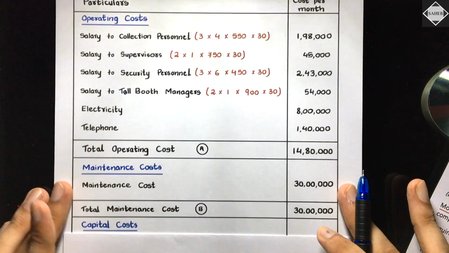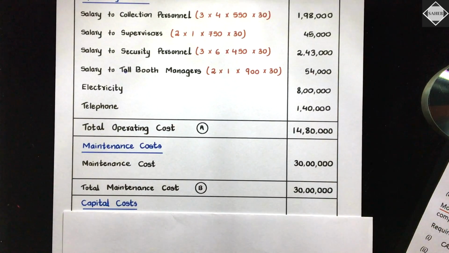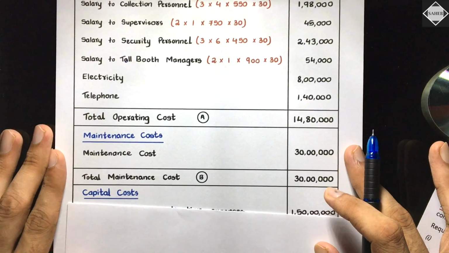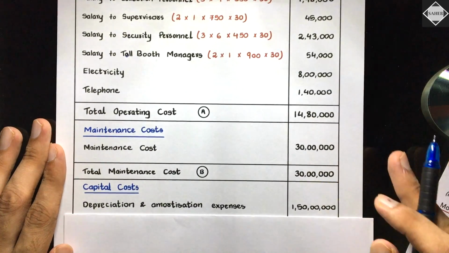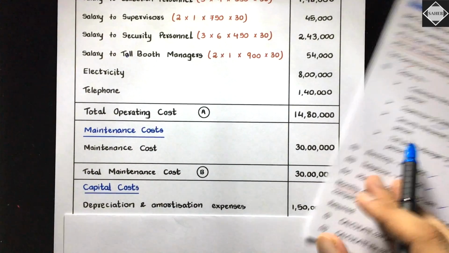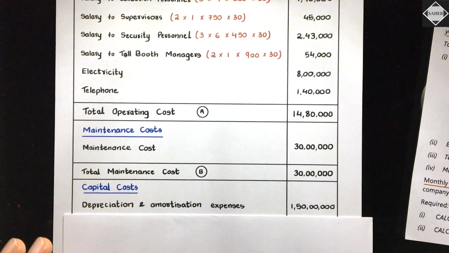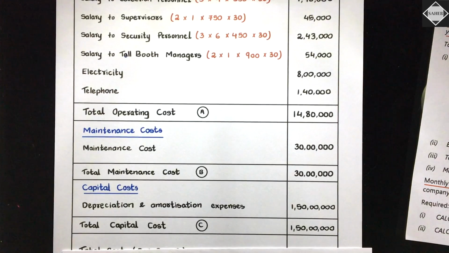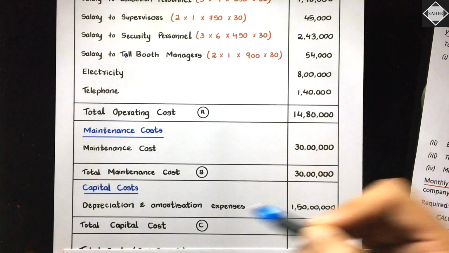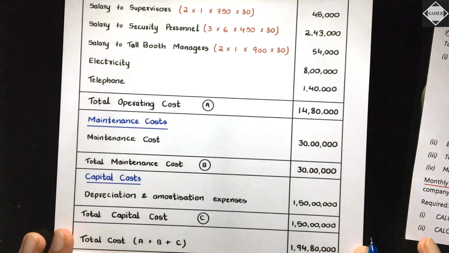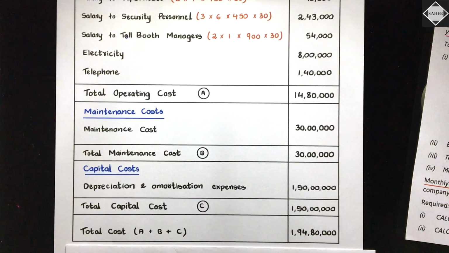Then capital cost, I told you now depreciation is a capital cost. So see here, depreciation and amortization expenses, 1 crore 50 lakhs they said, isn't it? See here, 1.5 crore, so that's 1 crore 50 lakhs. And then total capital cost, the same thing. Then if you add A plus B plus C, that is equal to 1 crore 94 lakh 80,000. That is your total cost. Is this clear? Simple and straightforward. This is how you have to do it. Really simple.